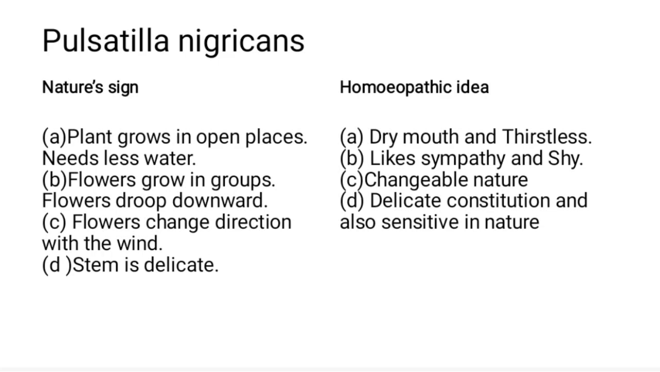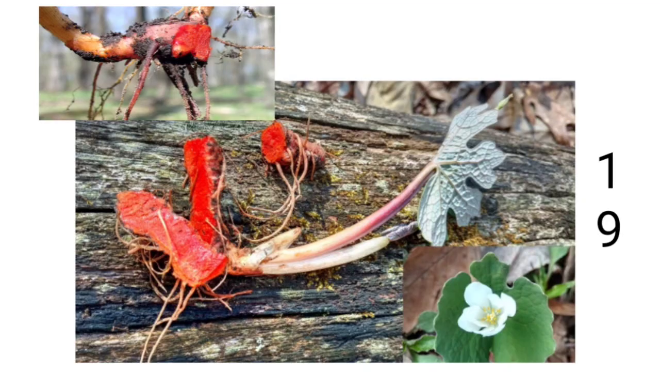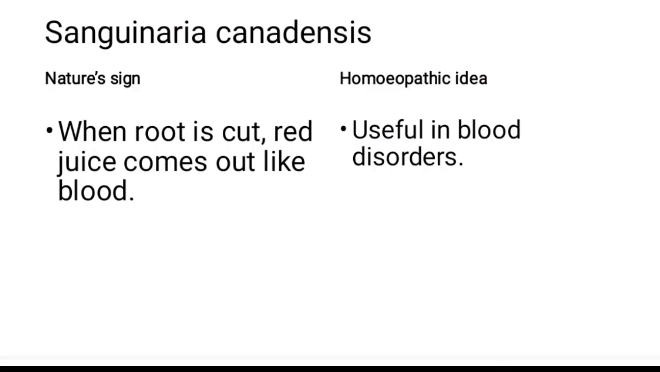Okay. See the root. What are you guessing? That the root is bleeding. Correct? And the common name of this plant is also blood root, and the botanical name is Sanguinaria canadensis. So by looking at the root only, what are we getting? That red juice is coming out, so it is useful in blood disorders. Apart from this, we are using Sanguinaria canadensis for headache. It is a very good remedy for right-sided headache. Remember this also.